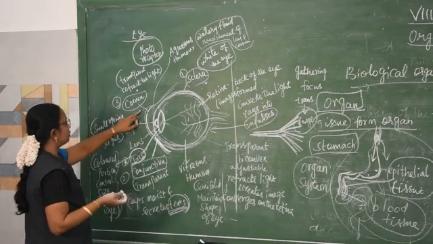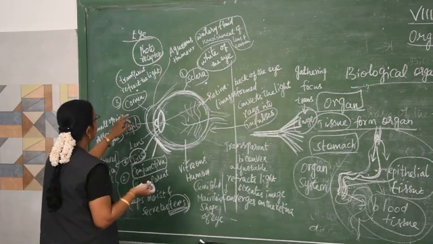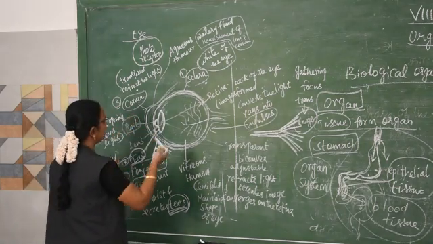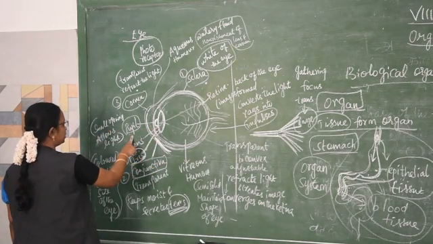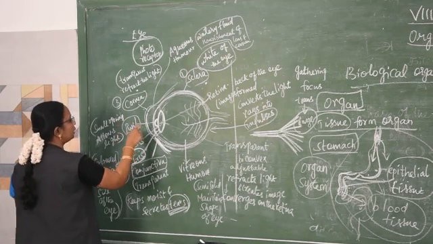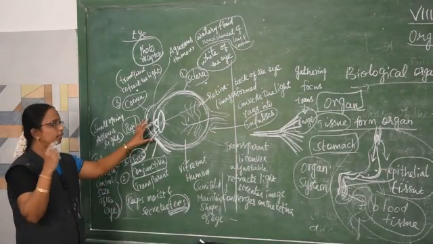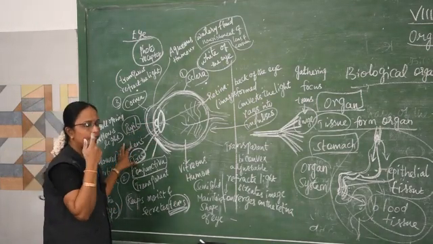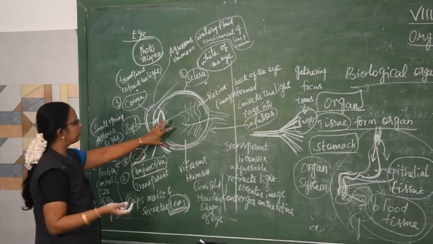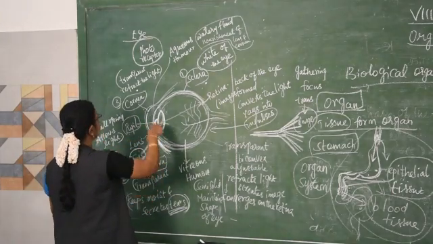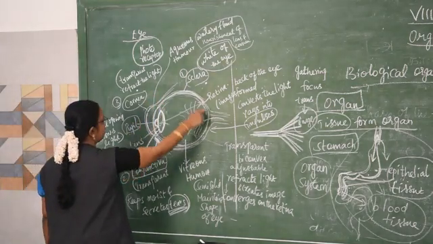Then the cornea is there. What is its main function? It refracts the light rays, and along with the lens, it creates the image. Then the pupil is there before the lens. Its main function is a small opening which allows the light to pass through. And then the iris is there. The iris is the only colored portion in our eyes, some may be grey, black, brown, etc. What is its main function? It controls the size of the pupil. And then the aqueous humor. So this is about the external structure.